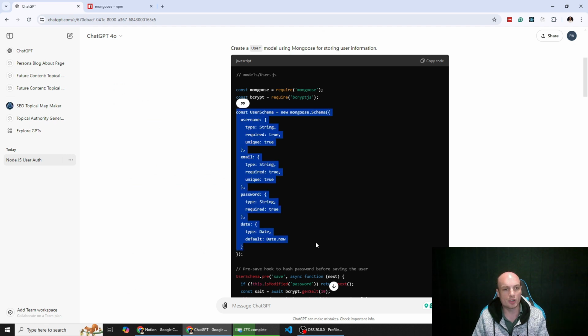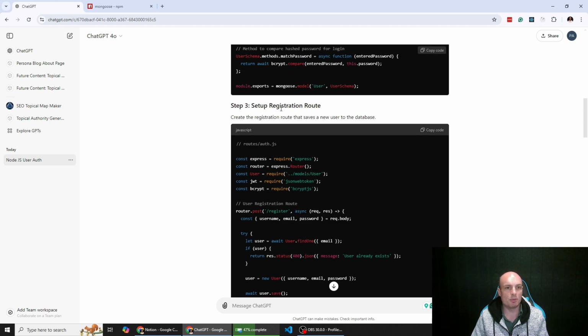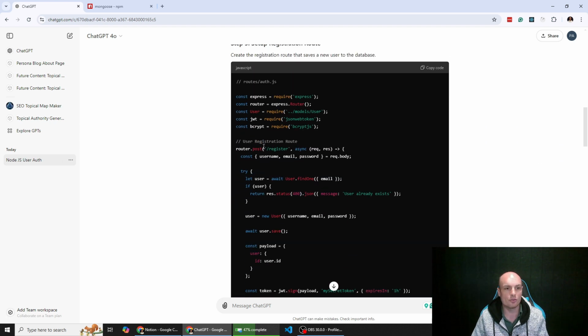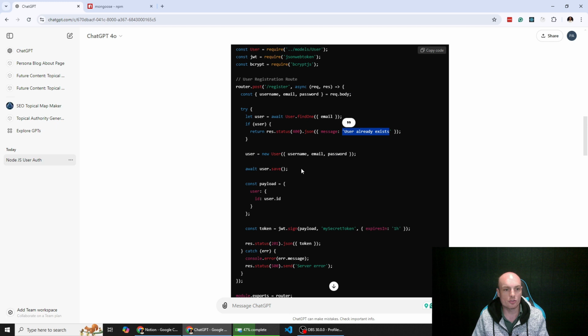This is our schema for the user. So we need a username, an email, a password, and a date that they signed up. We've then had ChatGPT create the registration route. So this is the API endpoint, whatever your domain is, /register. We get the username, email, and password from the body that the user is submitting. Basically it checks that the user doesn't exist and it saves that user, right?